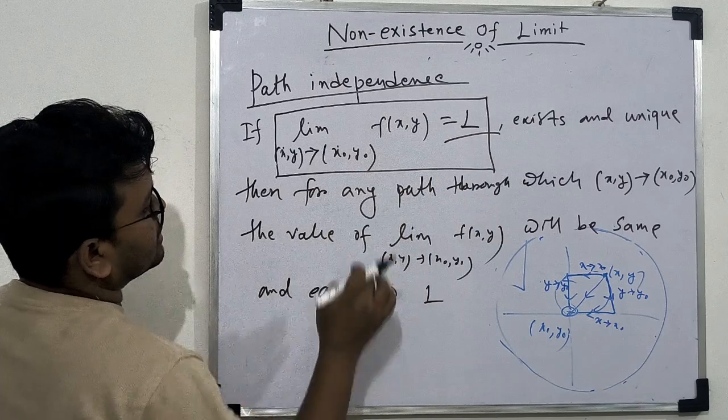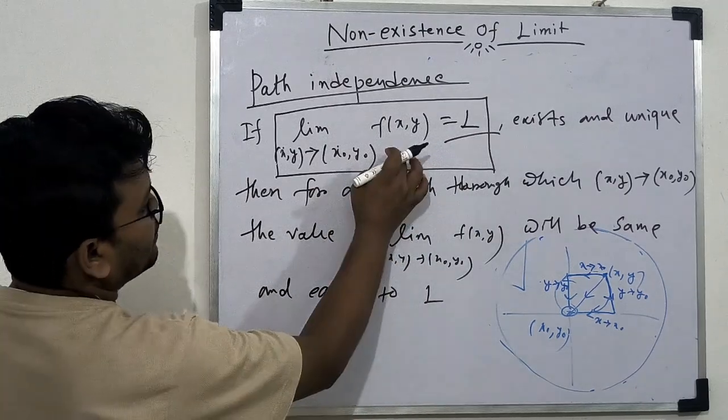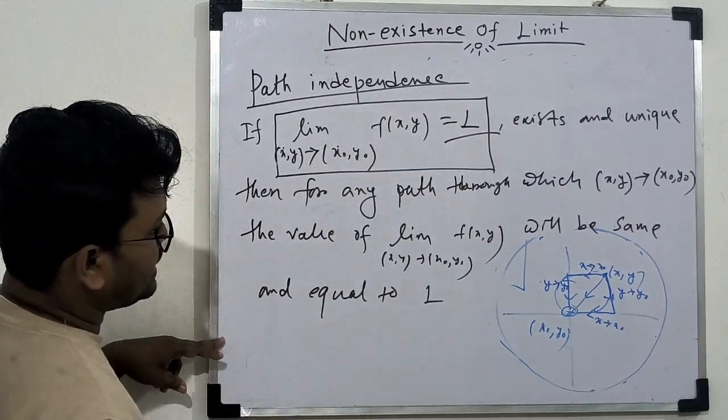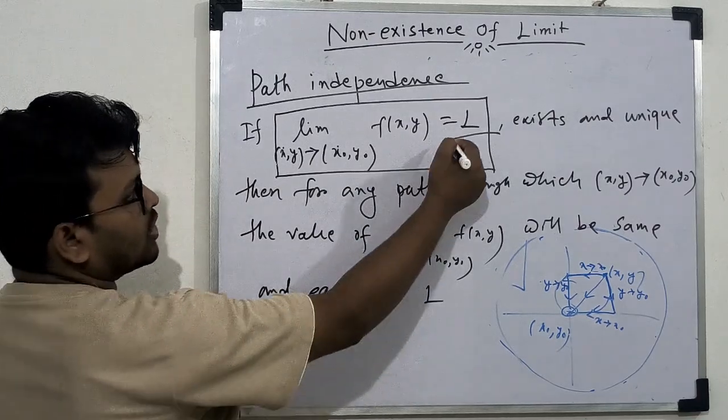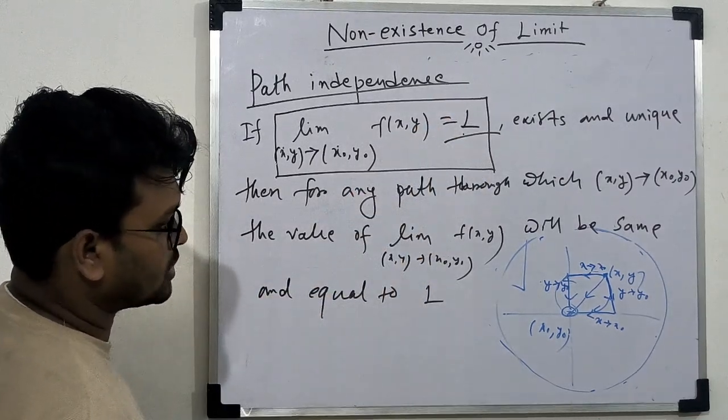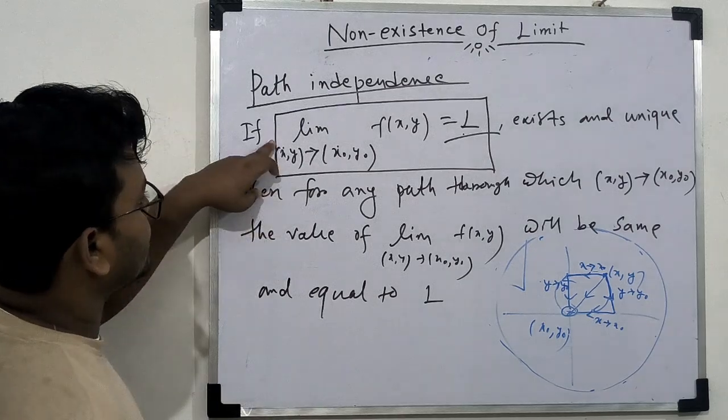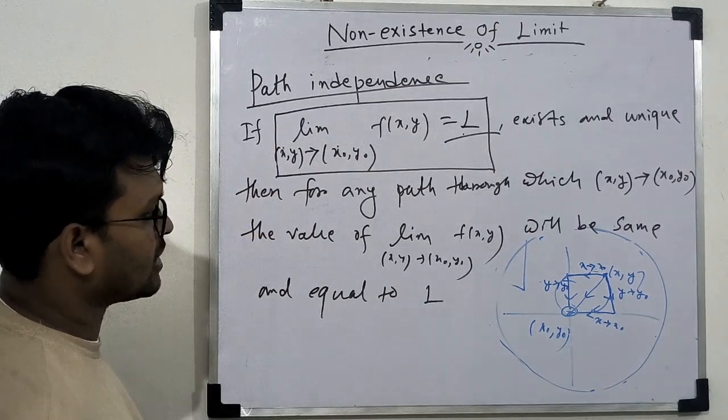Whenever this limit exists, then for any path the value of the limit will be the same and equal to this double limit. So whenever this limit exists, it will be path independent.